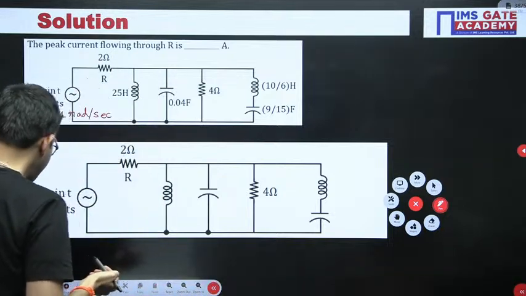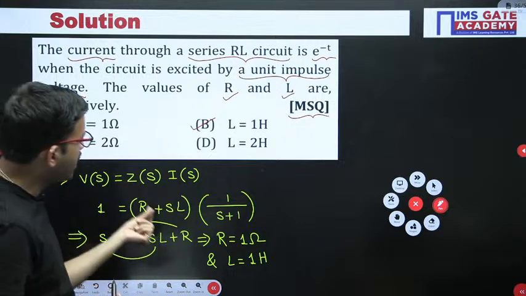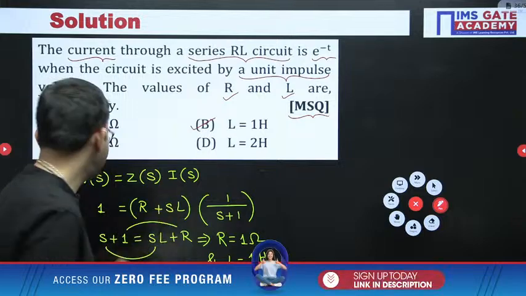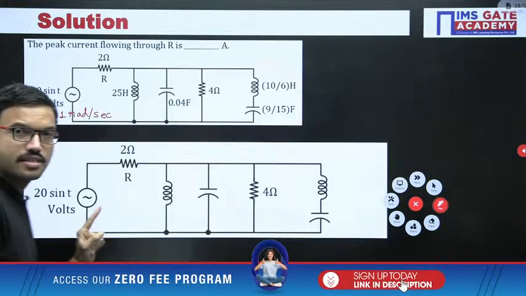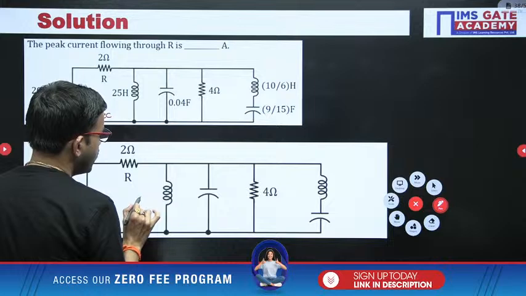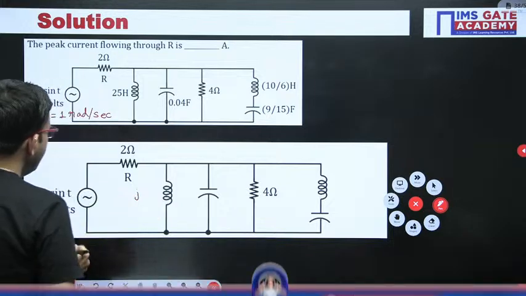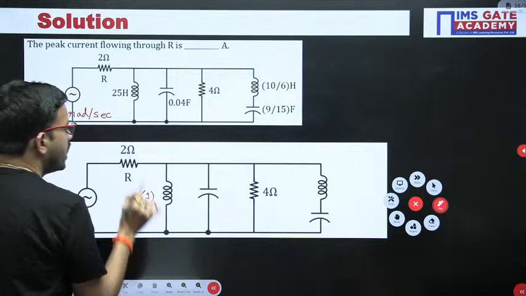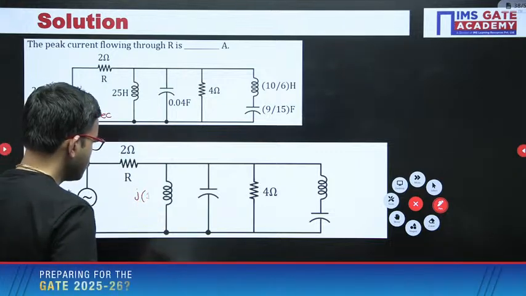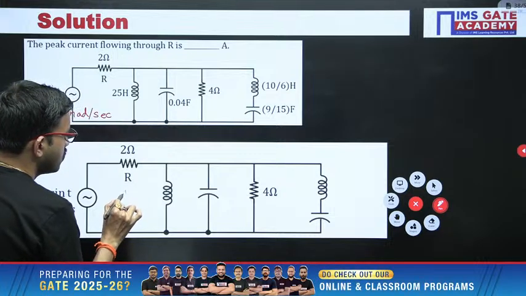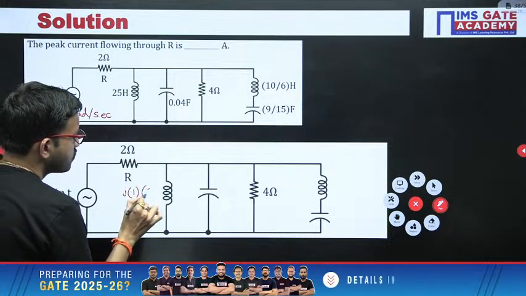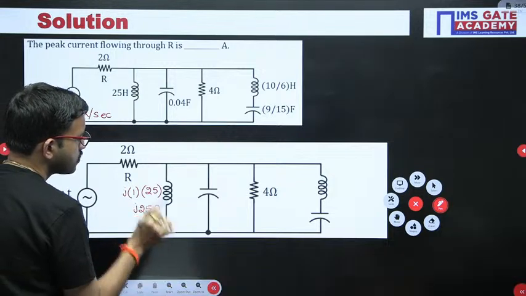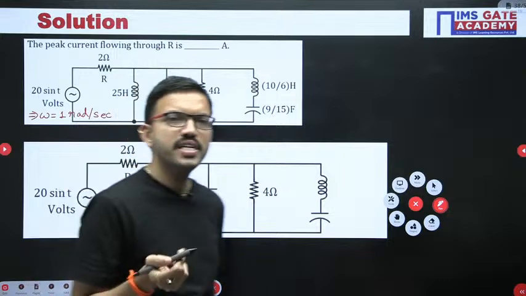Just like we have mentioned before, when you are having an inductor, sL, where s is nothing but j omega. That means j omega L is nothing but the impedance of the inductor. So j omega L, here the omega value is 1 into L, the L value is 25. J 1 into 25, that means j25. Units are ohms only. Reactance or impedance units are ohms only.